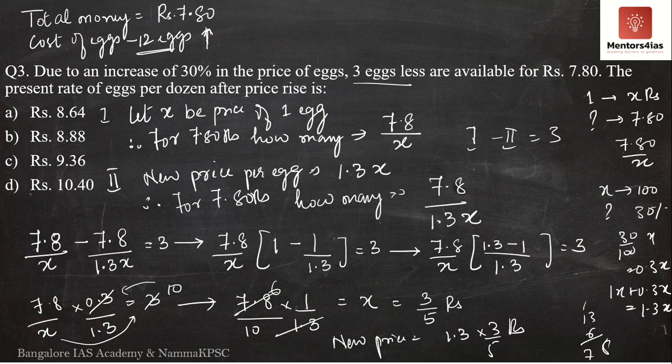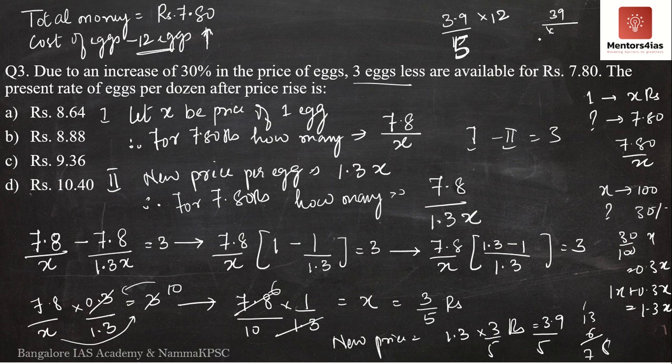What is the question asking for? The question is asking what is the present rate of x, that is after increase, per dozen. If one egg costs 3 into 1.3, which is 13 threes are 39, so this is nothing but 3.9 by 5 rupees per egg. Then for 12 eggs is how much? One egg costs 3.9 divided by 5. Therefore, for 1 dozen, it is nothing but 3.9 into 12 divided by 5. So, how much do we get here?